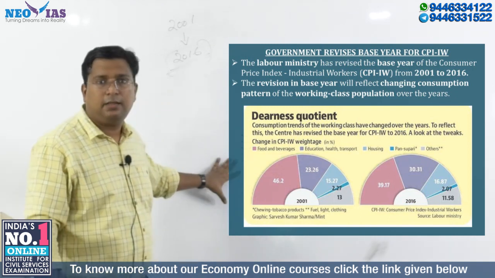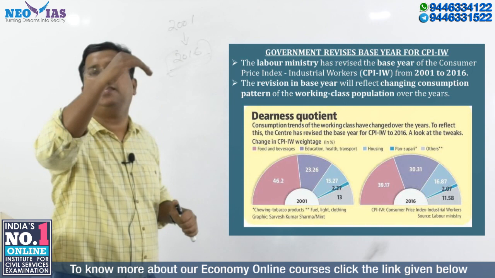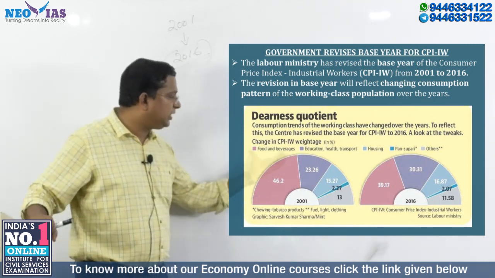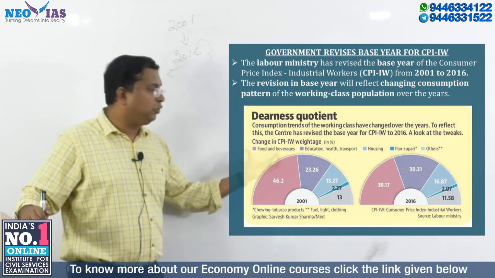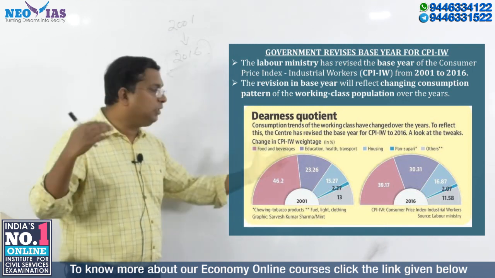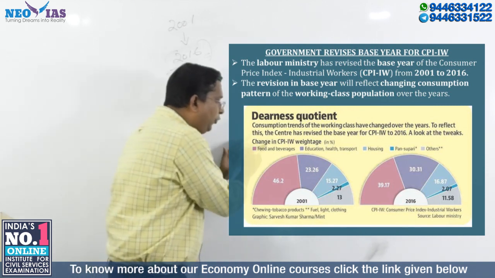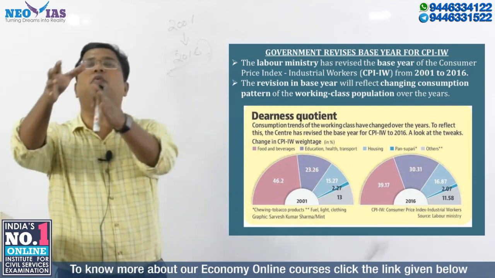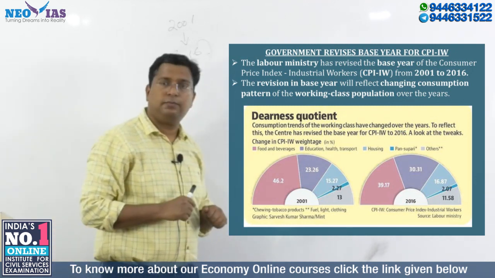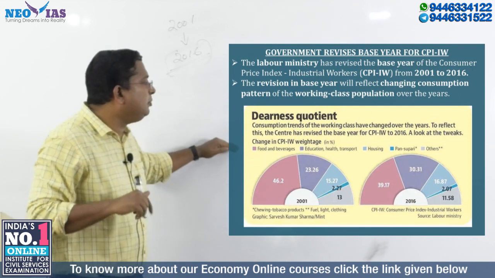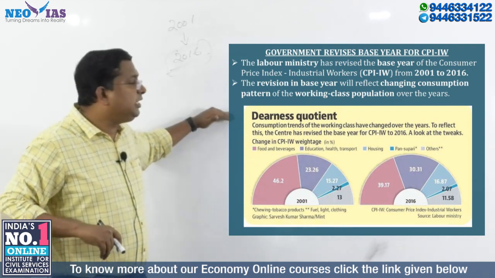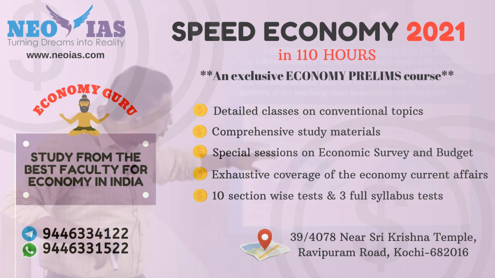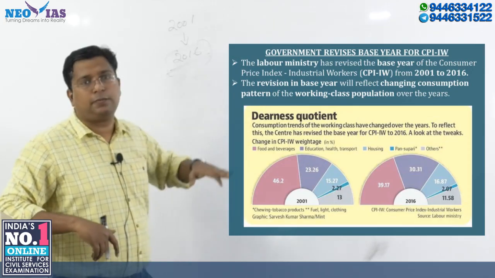In the index, there are many items and many headings, and they are grouped into different groups. The most important group is foods and beverages. Then education, health and transport are grouped under one heading. Then housing is there. So these are the 3 important headings under the consumer price index for industrial workers: foods and beverages; education, health and transport; and housing.